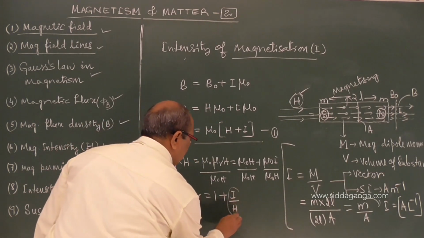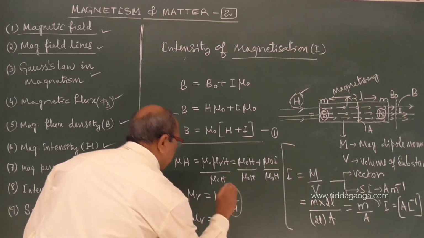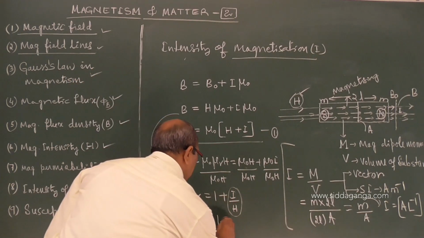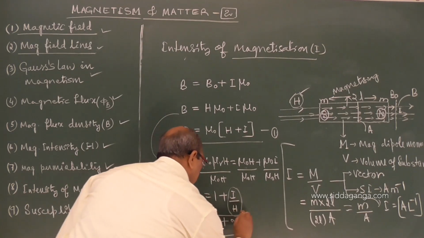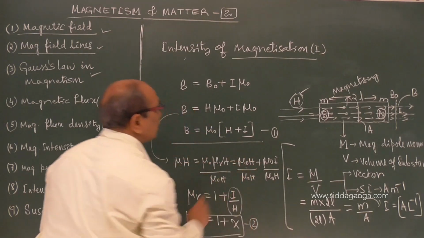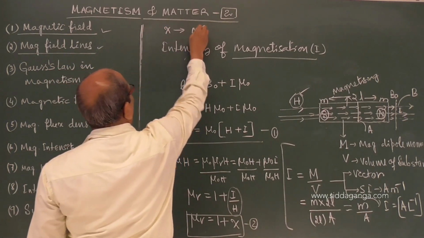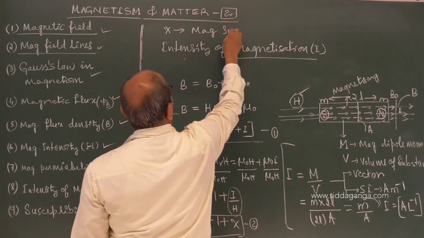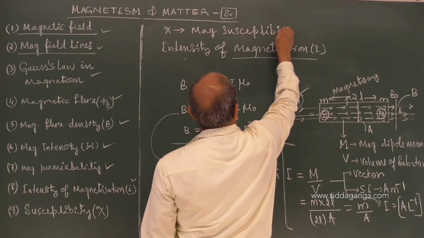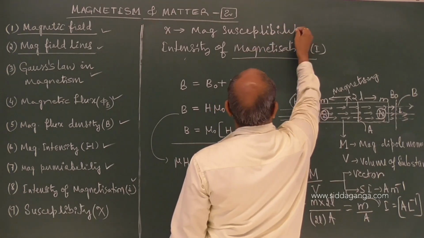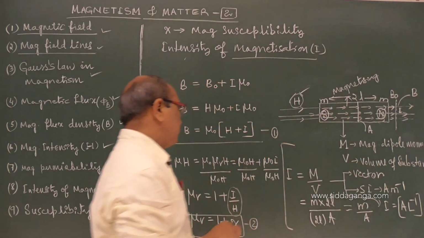Now this I by H is a constant for the given material at a particular temperature, and we define a new term, which I am explaining now. This Xi is nothing but the magnetic susceptibility of the substance.